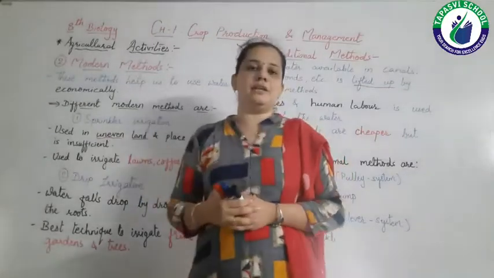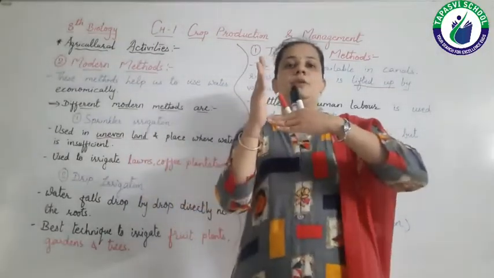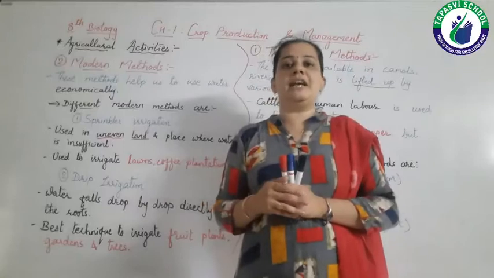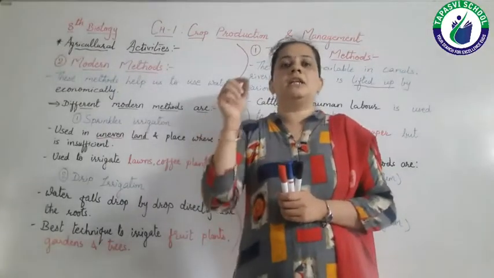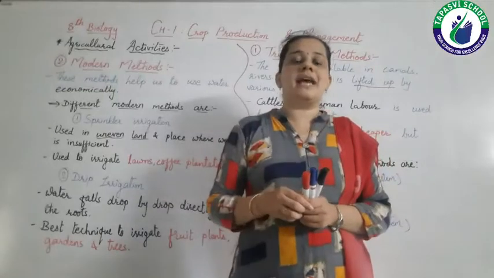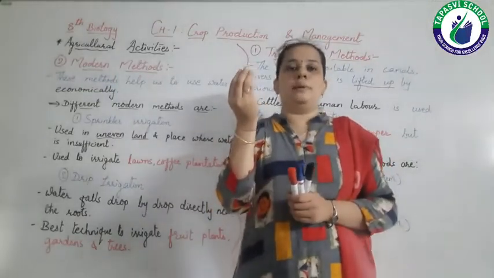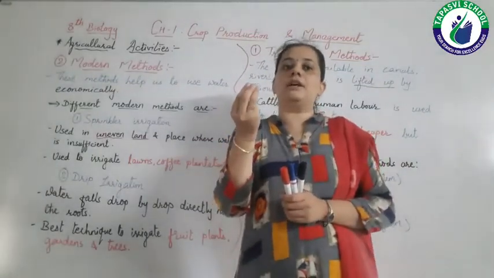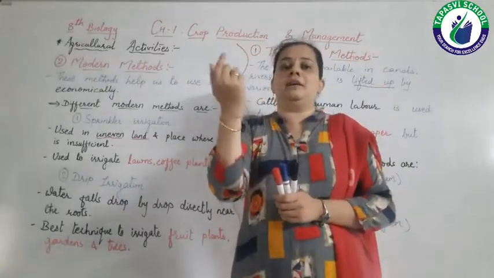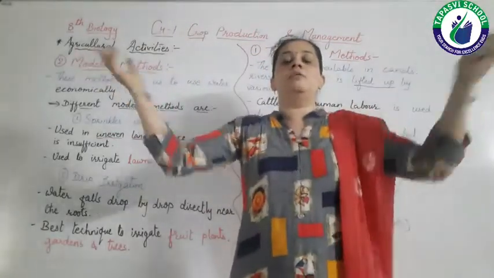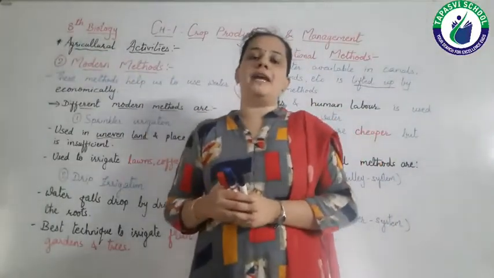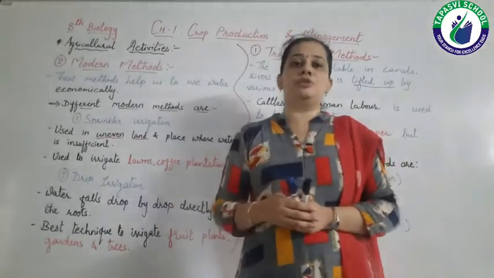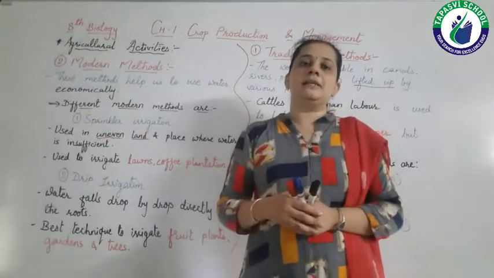In sprinkler irrigation there are perpendicular pipes. Perpendicular means at 90 degrees. These pipes are fitted to one main pipe which has a nozzle at the top, and this nozzle is rotating. From the nozzle the water comes out, and as it rotates, with the pressure, water will be sprinkled onto the various crops, right? So this method is very useful where water is insufficient.